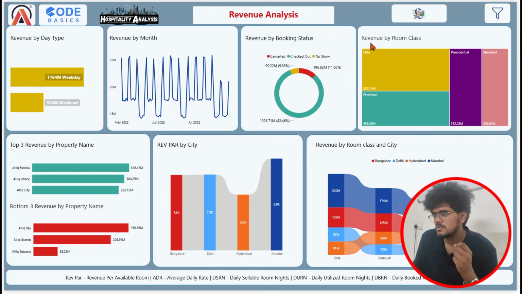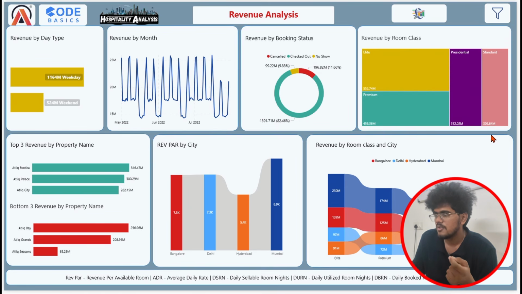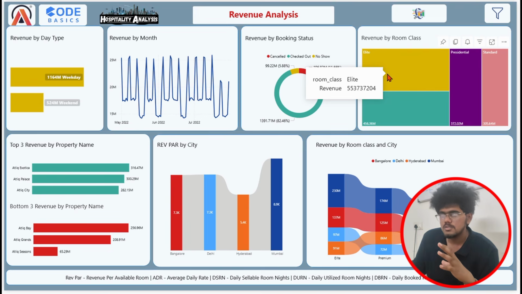And if you look at this revenue by room class, as I mentioned earlier, room class consists of four, from the luxury properties and business properties. You can see the Elite room class is performing well, followed by Premium, Presidential, and Standard. If you look below, it tells you the overall revenue of that room class.